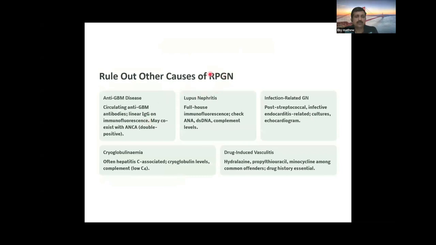So always rule out other causes of RPGN. Anti-GBM disease needs to be ruled out. Specific to the cases, lupus nephritis needs to be ruled out, or IRGN, or especially in Hep C cases, cryoglobulinemia.